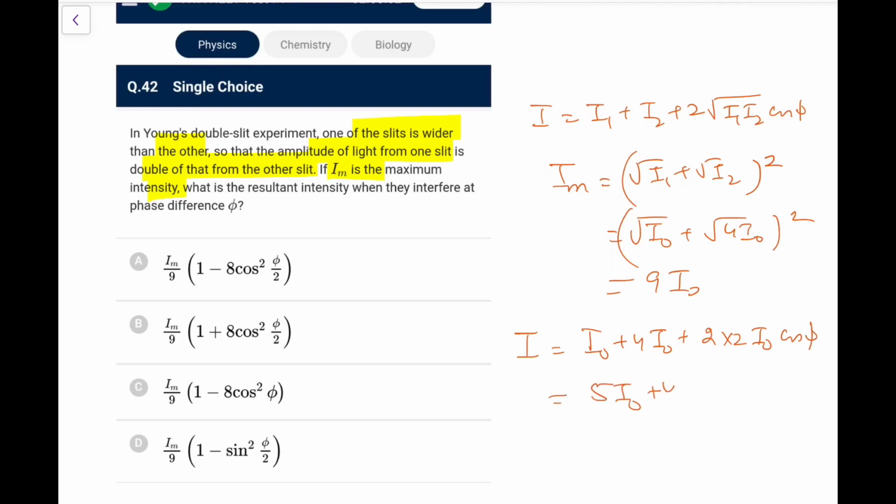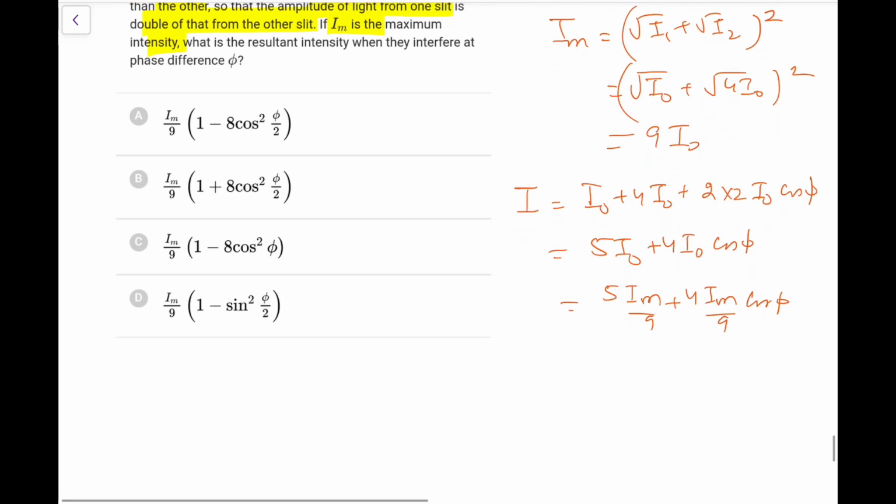So it comes out as 5 I0 plus 4 I0 cos phi. And I can write I0 as Im by 9. So 5 Im by 9 plus 4 Im by 9 cos phi. Take Im by 9 as common. It comes out as 5 plus 4 cos phi.